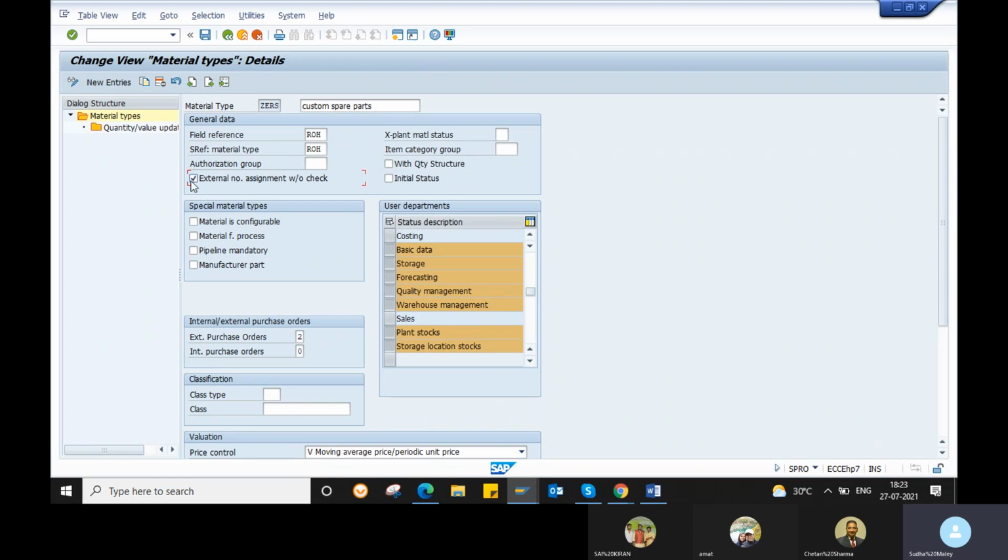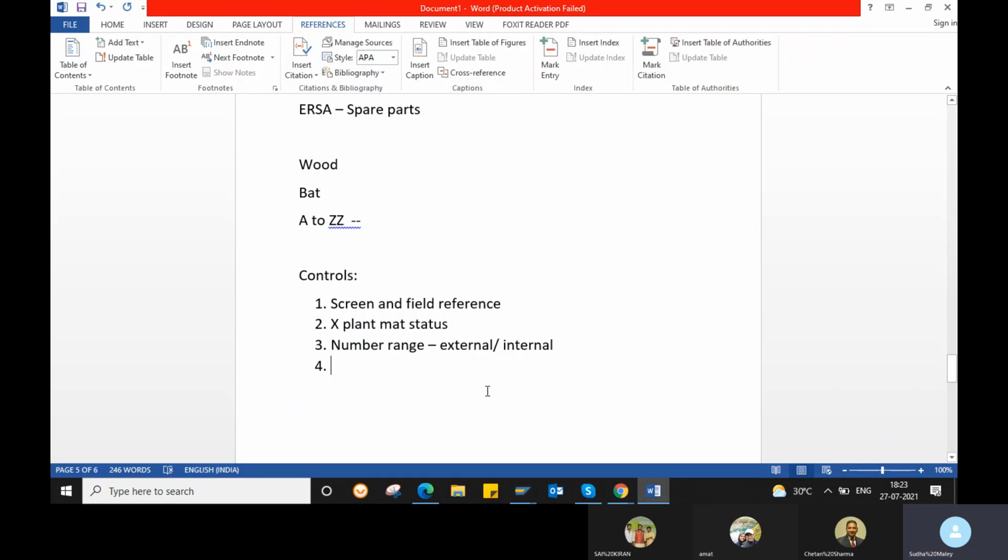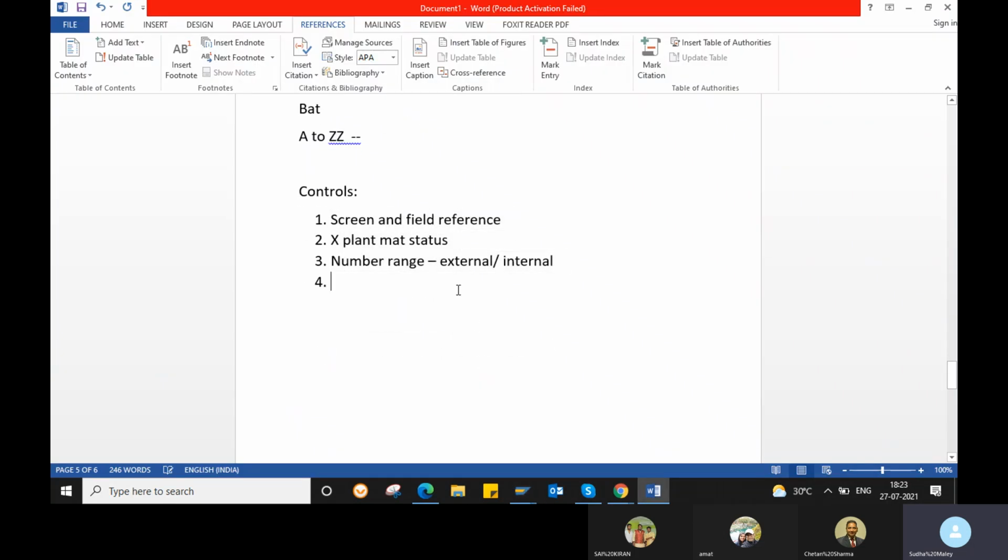If you want external number assignment without check, you can use the external number range here. Okay, and not only this, in the number ranges of your material type also, we will assign our group to our particular material type only. That's how there is a link between your material type and a number range. So number range is also one of the controls.